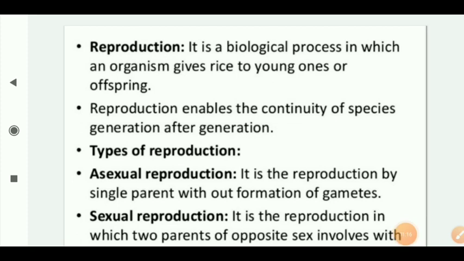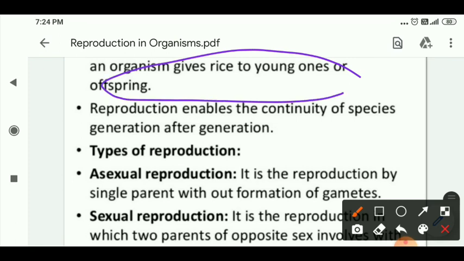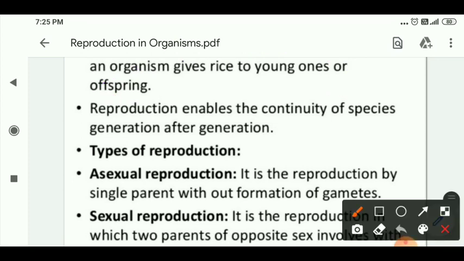Okay, this is reproduction. What is the meaning of reproduction? It is a biological process in which an organism gives rise to young ones or offspring. That is the definition of reproduction. It enables the continuity of species generation after generation. Over generations the young ones are produced, and this process continues through the generations. That is called reproduction.